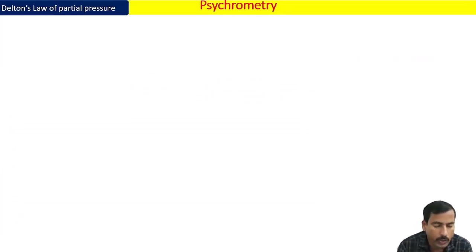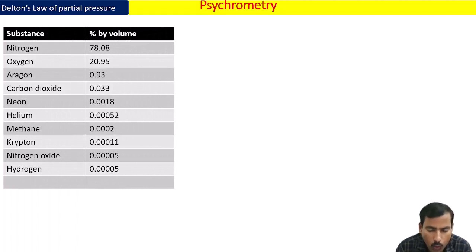Among today's topics, the first topic is Dalton's law of partial pressure. This law is basically for gases. There are so many gases in the atmosphere, and all these gases together we call dry air.